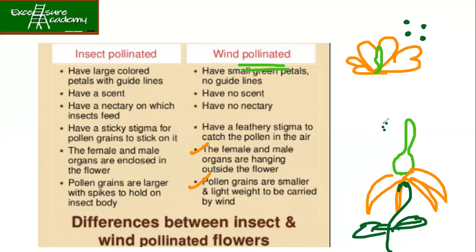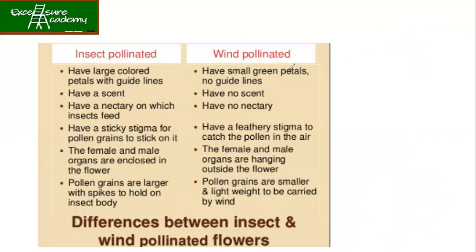So it needs to be very, very light, so that whenever there is wind, it can just flow along with the wind. And if there are any flowers waiting for pollination, those flowers can catch the pollens from the wind. Okay, now it is clear. Yes, now it's clear.